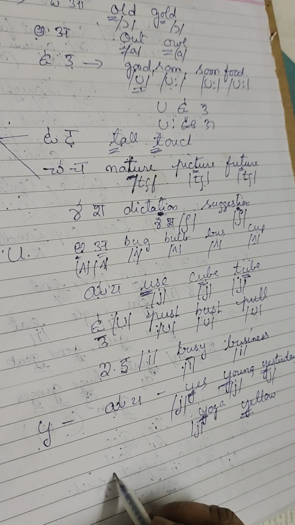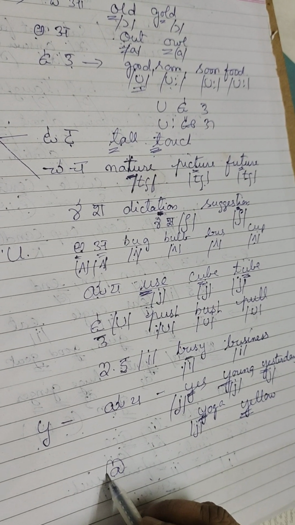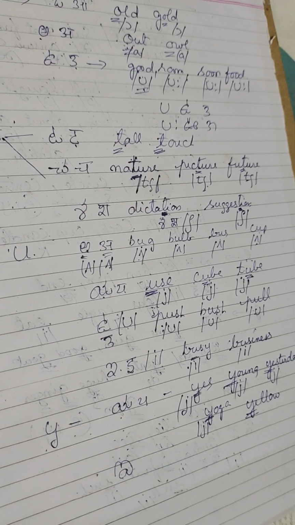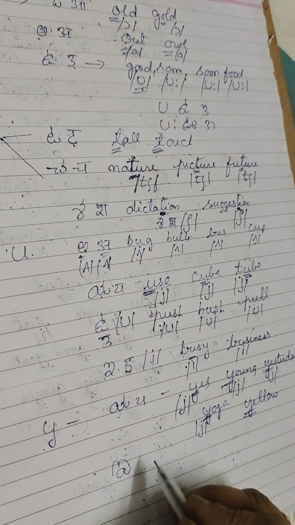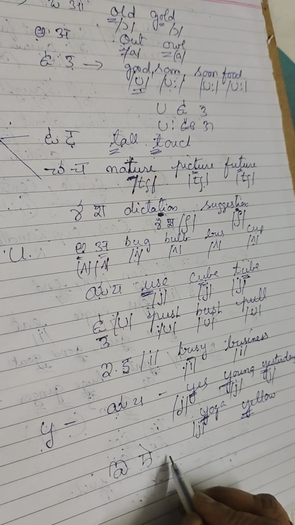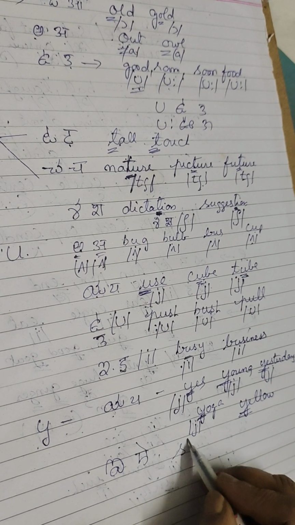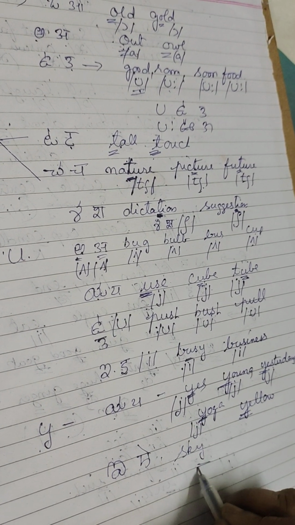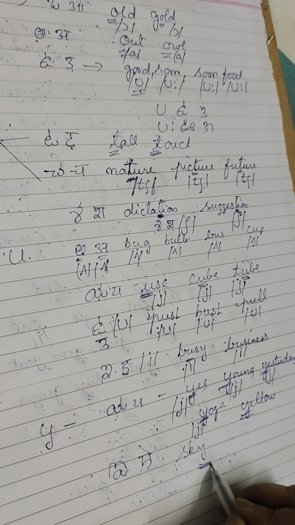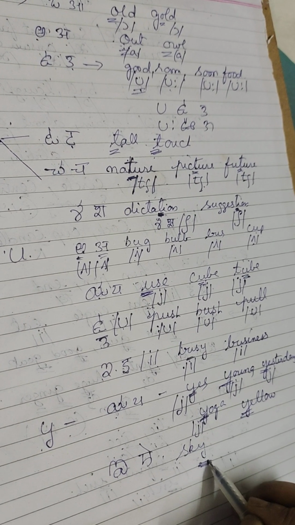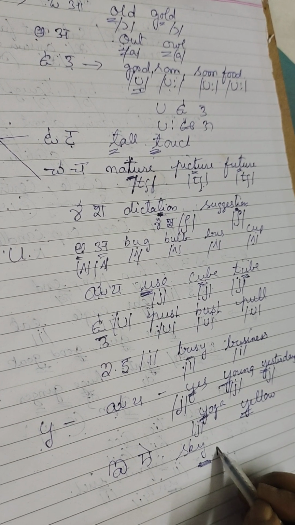And it also pronounces I. Sky. See, when Y letter ends in a word, it pronounces I sound.